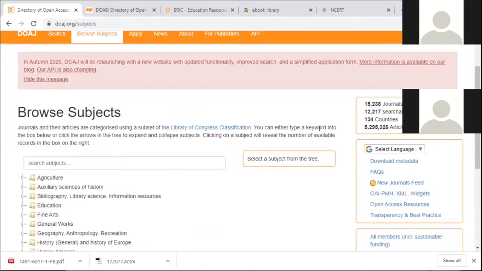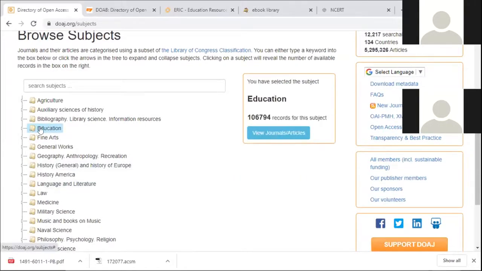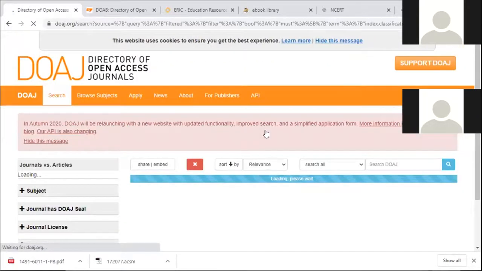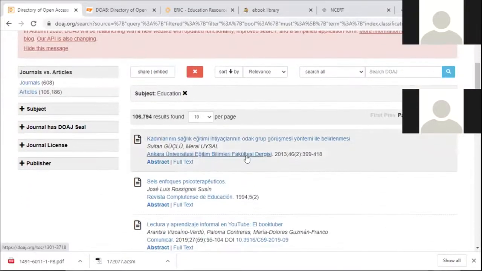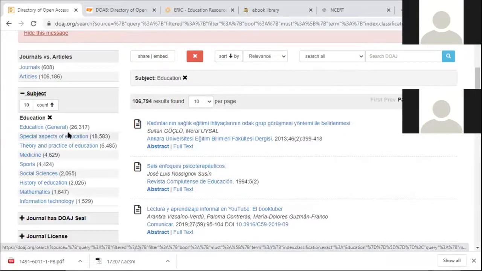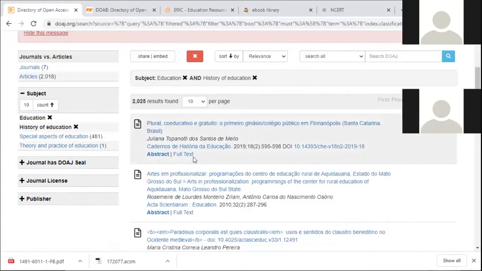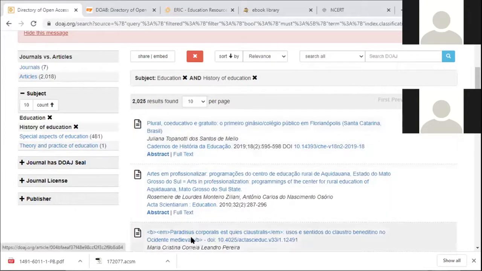Statistics is given here. Agriculture, bibliography, education. Under the subject education, how many sources are available? You can just click here and all the resources related to the subject education will be there. You can again refine your search by narrower subjects: special aspects of education, then medicine, sports, history of education. If you just want to see the journal articles which have the history of education, then these are the articles related to the history of education.